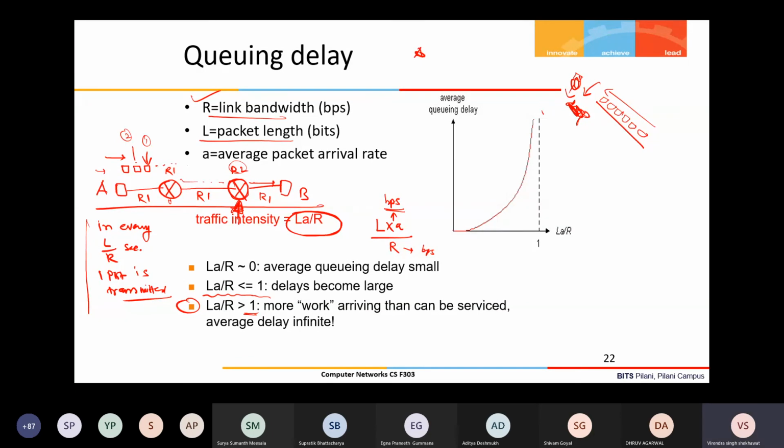So it is exactly matching. So periodically packets are coming, every L by R seconds, one packet is coming. Then there is no queuing delay actually.